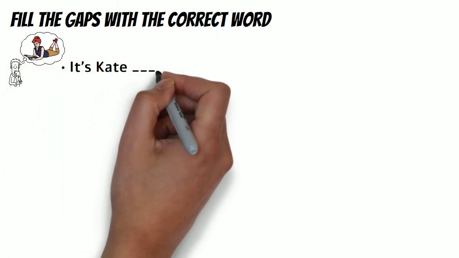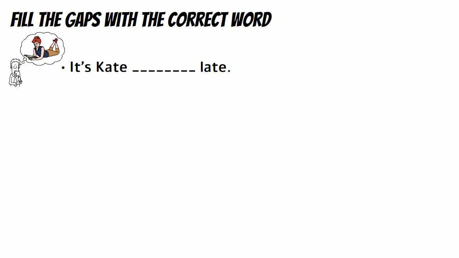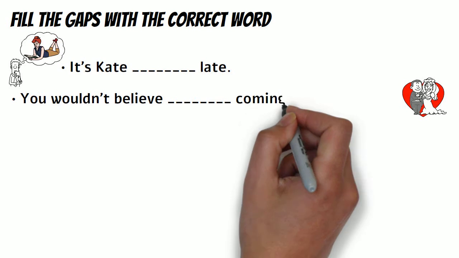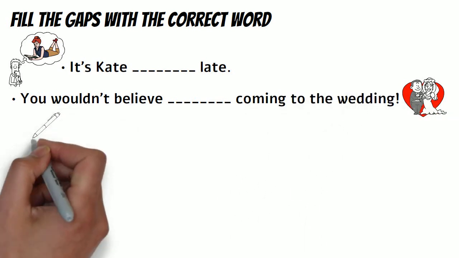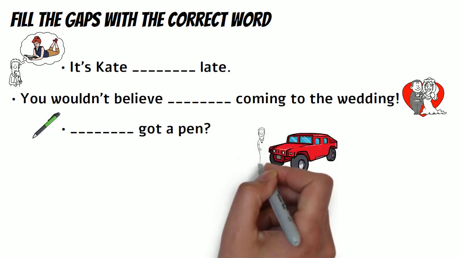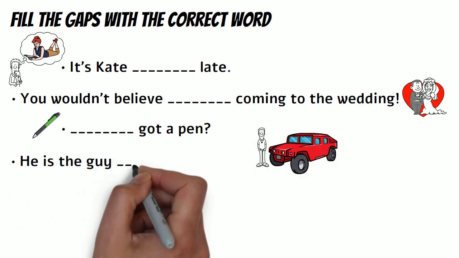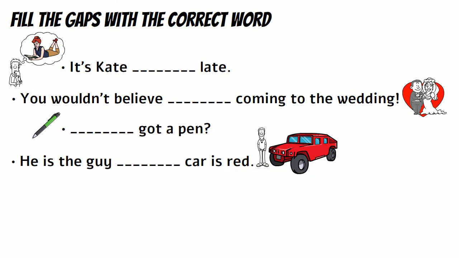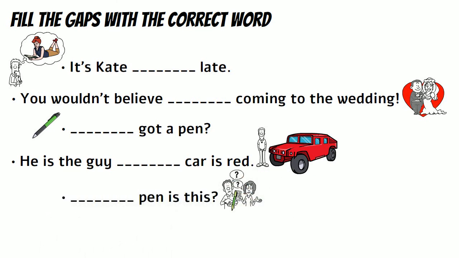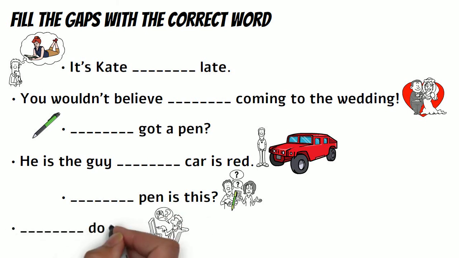It's Kate late. You wouldn't believe coming to the wedding. Got a pen? He is the guy car is red. Pen is this. Done it.